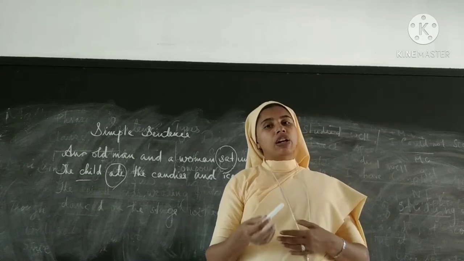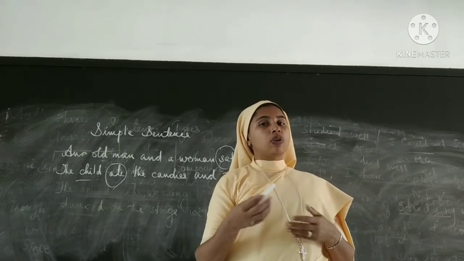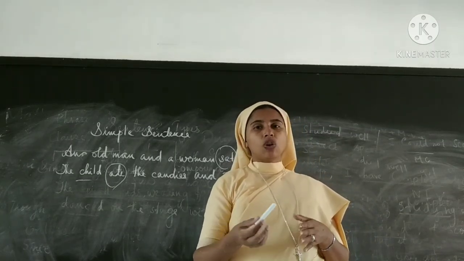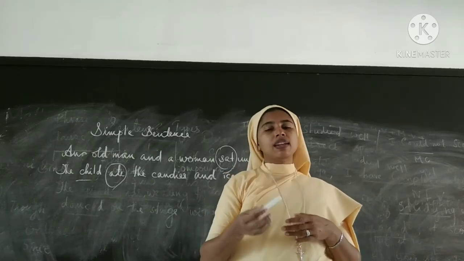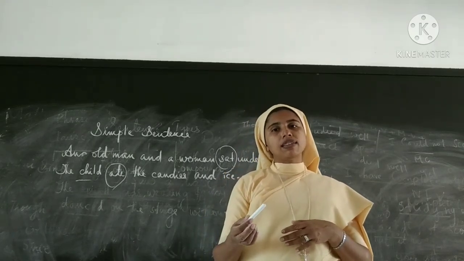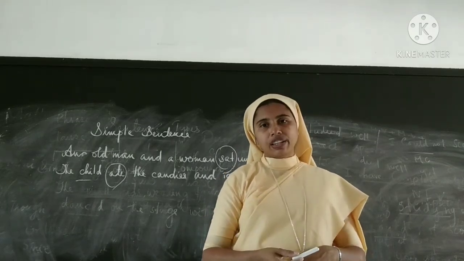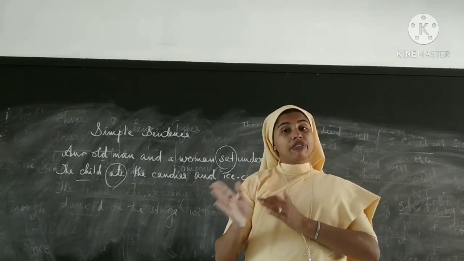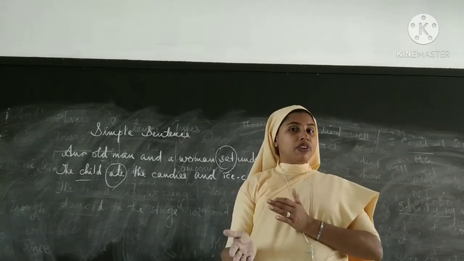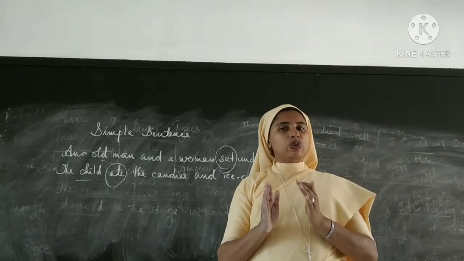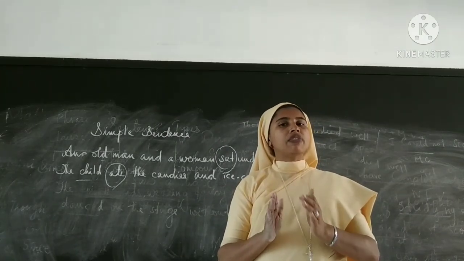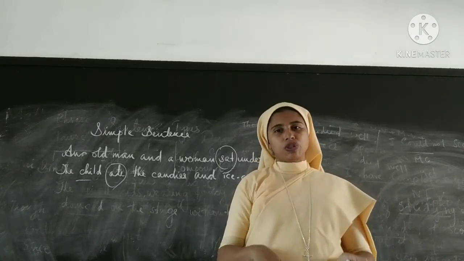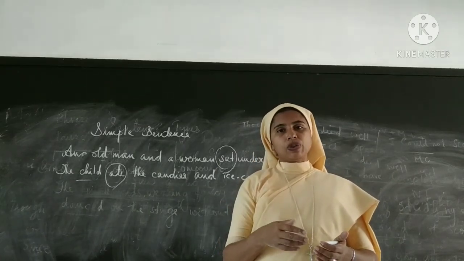If there is more than one object, it cannot be called either a complex or compound sentence. It can be a simple sentence if there is only one finite verb. Okay, so what determines a simple sentence? Finite verb. There must be one finite verb, and also there must be only one clause, that must be the main clause or independent clause.